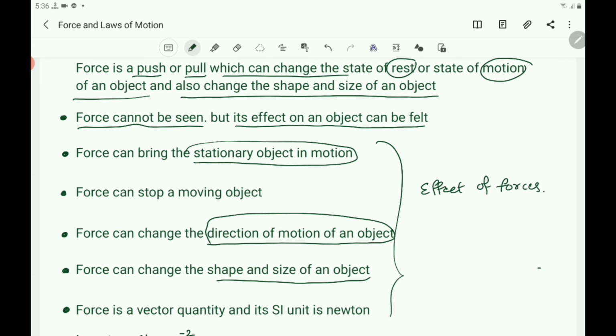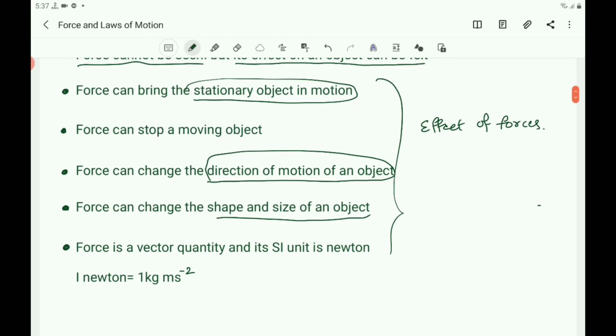That is, change in the state of motion, change in the shape and size of an object. A stationary object starts to move, a moving object stops, the direction of motion of the object changes, and the shape and size of an object changes. All these are the effects of forces.